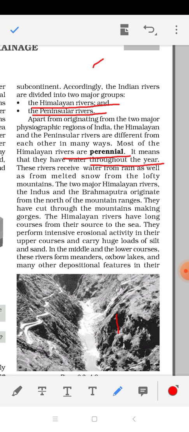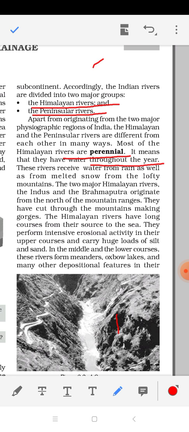But peninsular rivers of India, which belong to the southern portion of India, all originate from a mountain or a hilly region or an upland area. And as we all know, there is no hill or mountain or upland area in south of India where we find glacier. So how are these rivers formed?